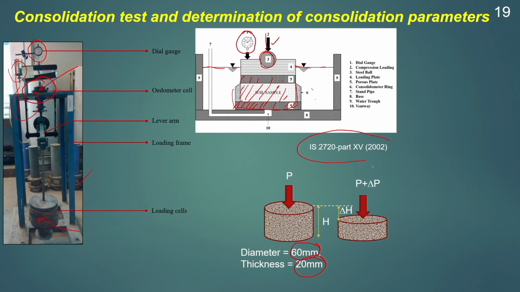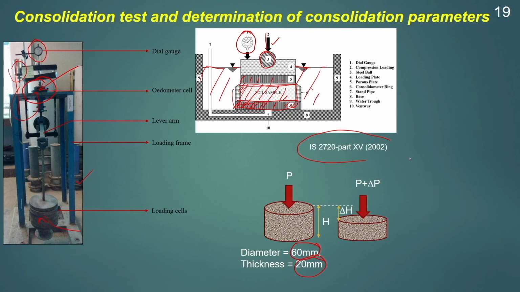IS 2720 Part 15 explains the method to determine the consolidation in the laboratory. We need to take the soil sample. The soil may be compacted at MDD and OMC, or may be compacted to its in situ density. Then the soil will be kept inside this oedometer ring and the porous stones will be provided at both the ends, and filter paper will be provided at both interfaces between the porous stone and the soil sample. Then the soil will be submerged and load will be applied.